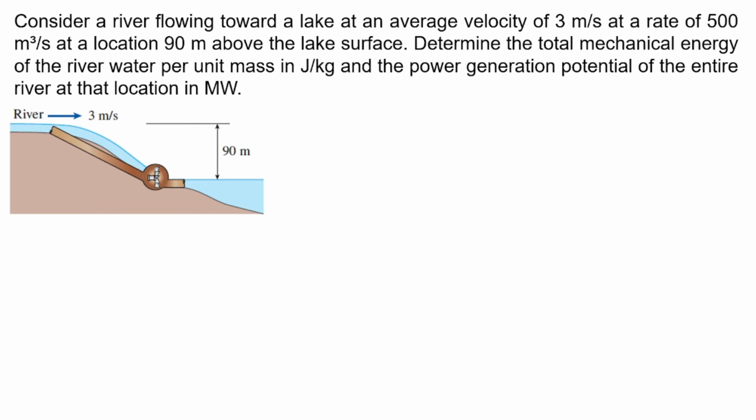megawatts. So, pinapahanap sa atin in this particular problem the total mechanical energy of the river water per unit mass. So, that is specific mechanical energy. Basically, ano nga ba si mechanical energy? Mechanical energy is the energy an object has because of its position and its motion. Energy to dahil gumagalaw siya o dahil nasa certain position siya. So basically, mechanical energy is what? It is the summation. Mechanical energy is the sum of the potential energy and the kinetic energy of a body or system.